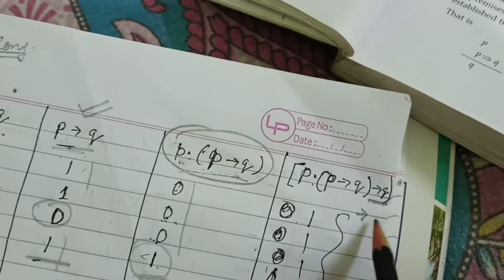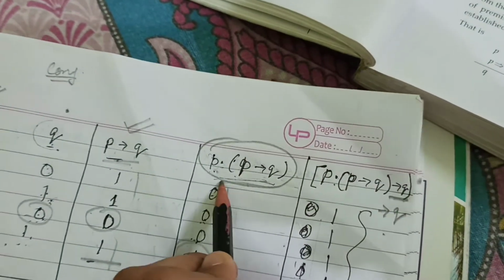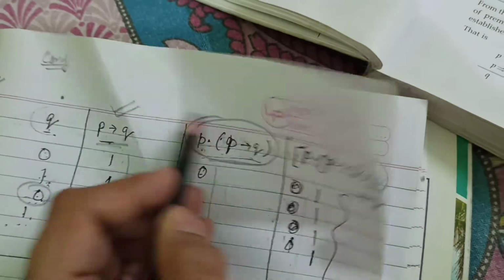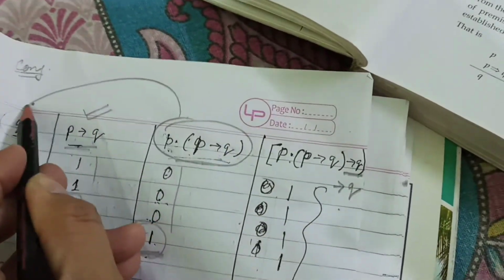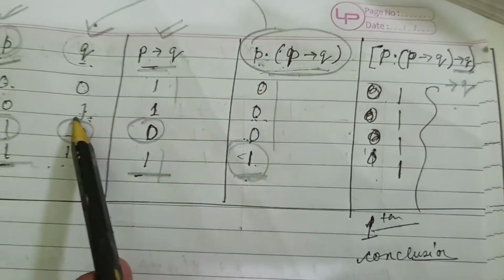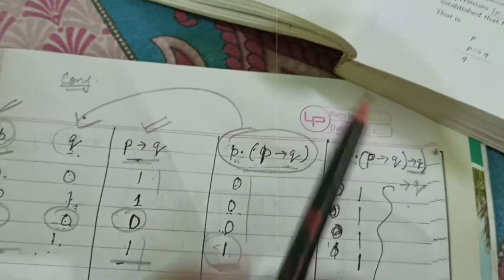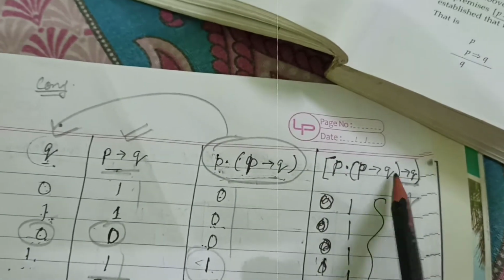It is given towards Q. So we have to see this table towards Q, meaning from this side to this side. So we have to see here, and it is given here one.